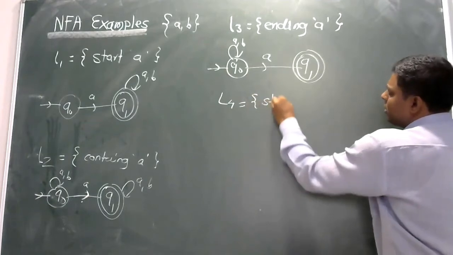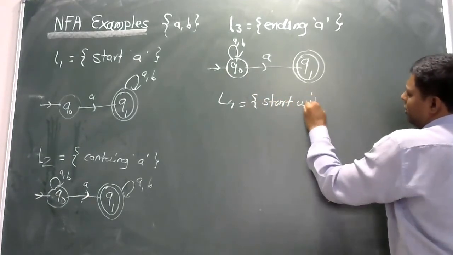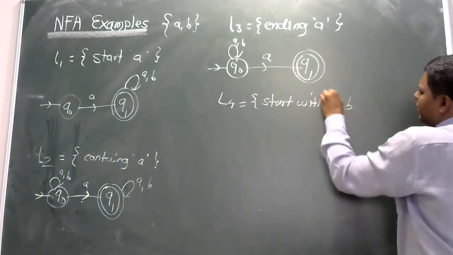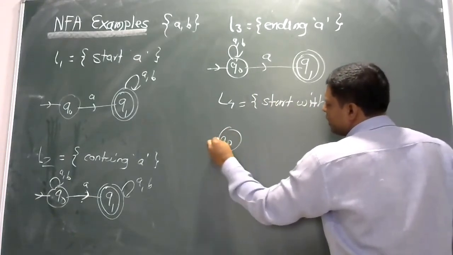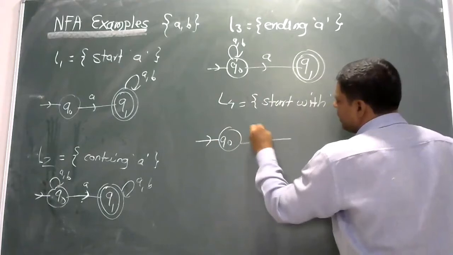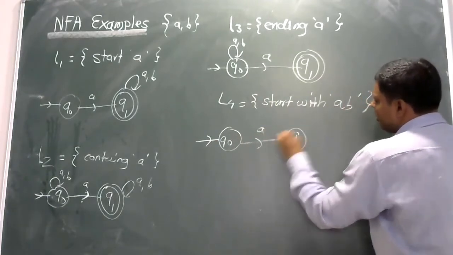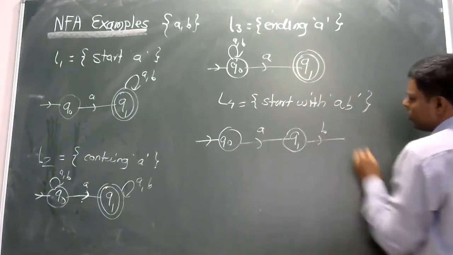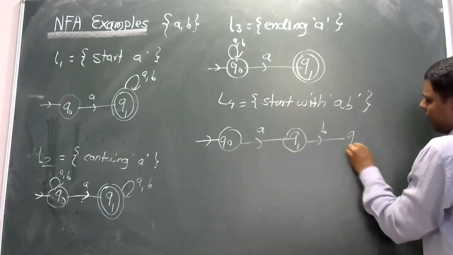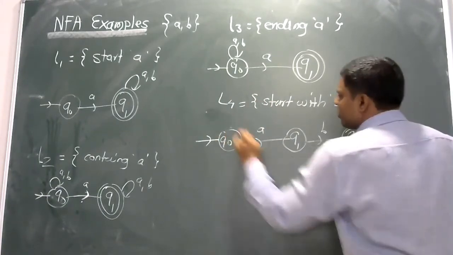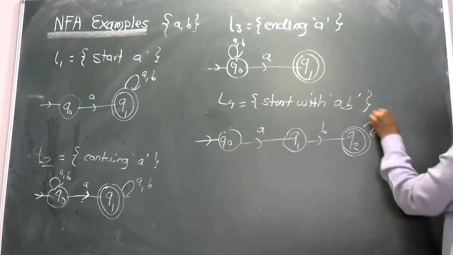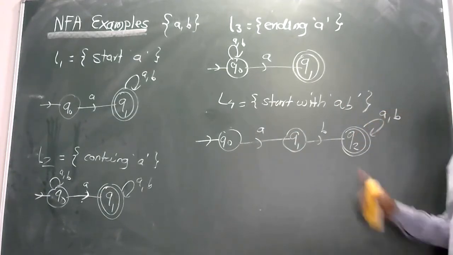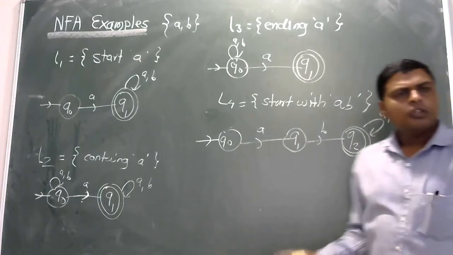that having, for example, L4, start with AB. Yes, so Q0 initial state, as per the A, Q1, then B, and that is the final state Q2. So starting with A and B, ending with anything, is like that. Yes, okay.